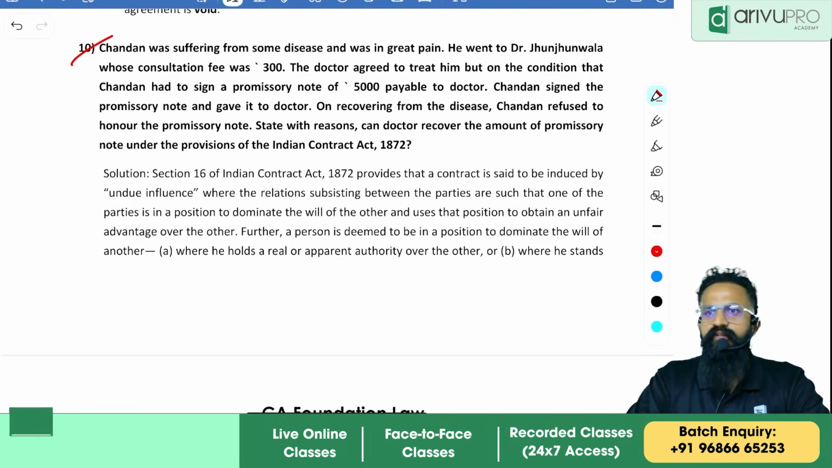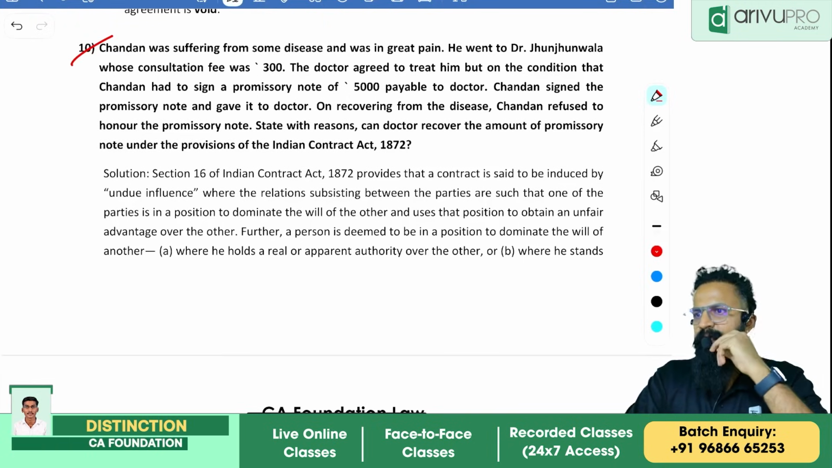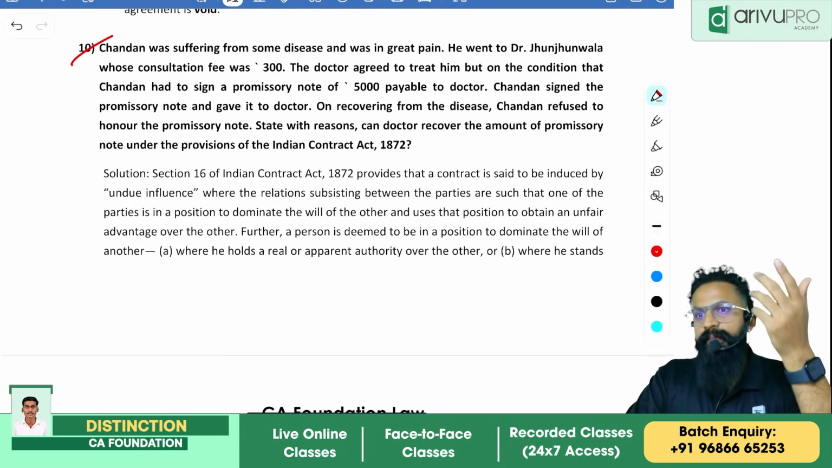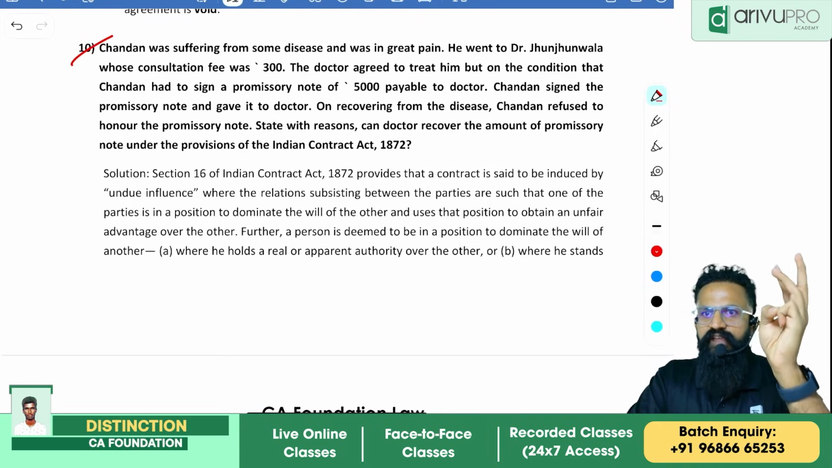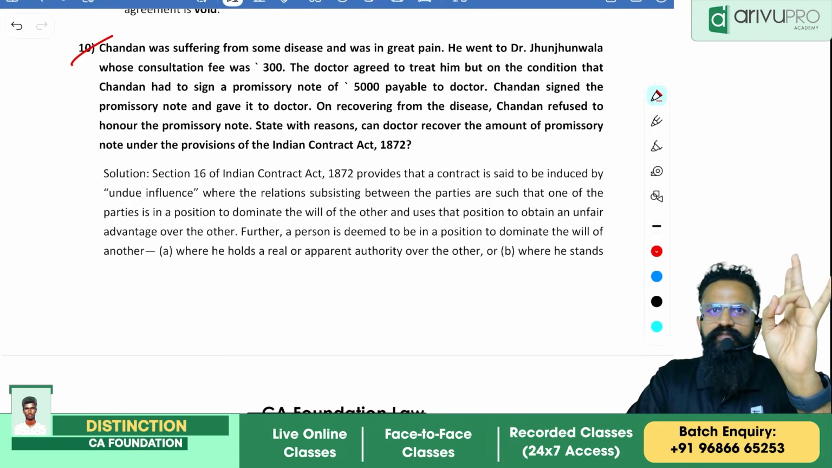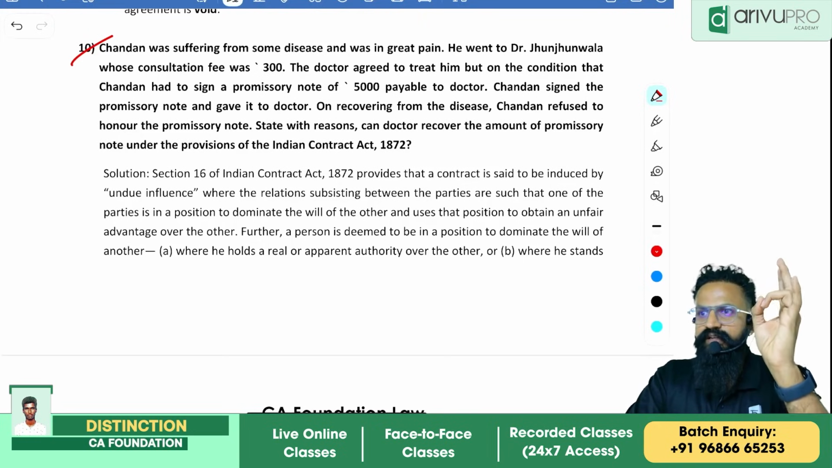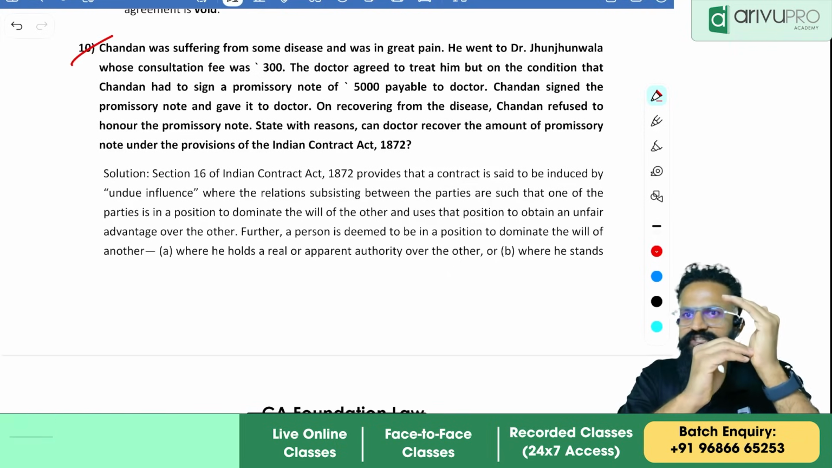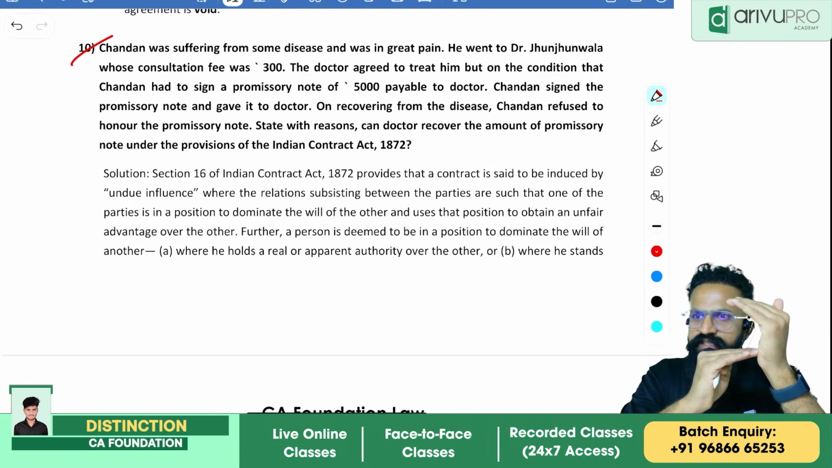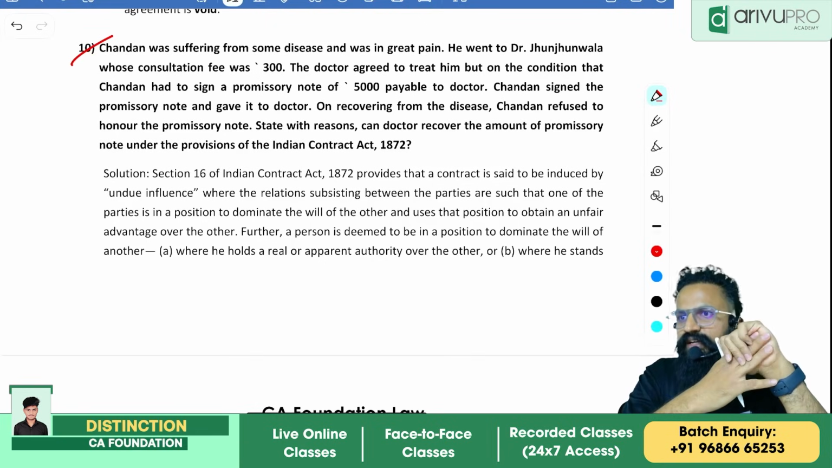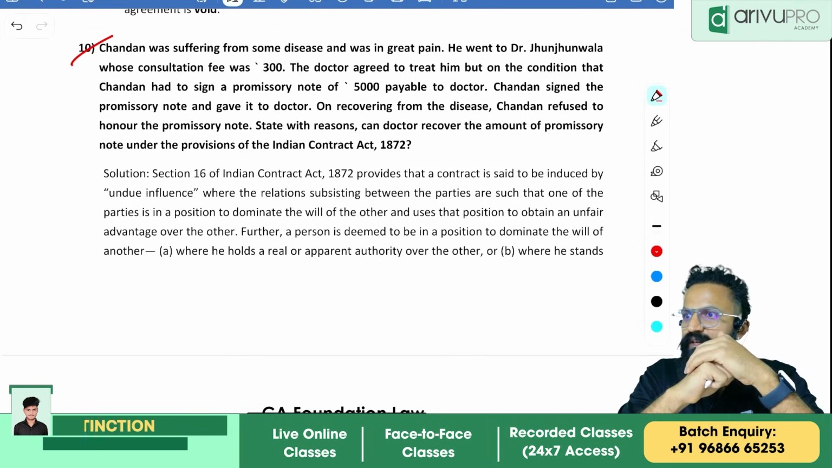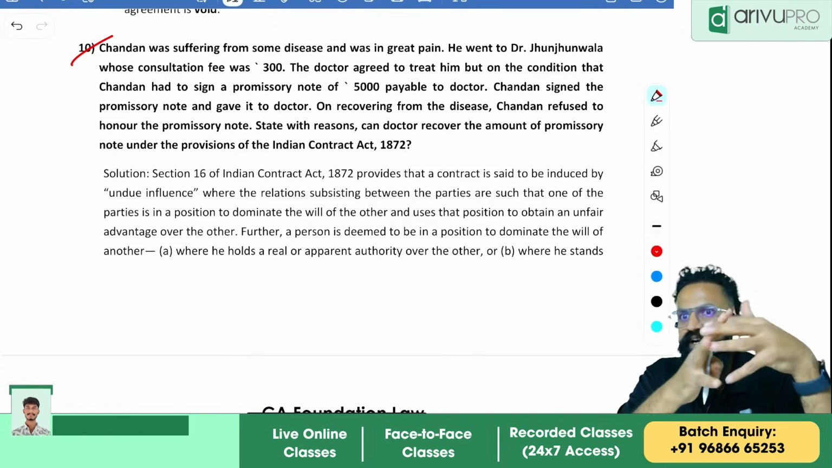Can he recover? First tell me what is a provision? Undue influence. Section 16, undue influence. Mental distress. Yes. He's in dominant position. So I'll be writing, as it is a case of undue influence, in the case of mental distress, there is a clear relationship between the doctor and the patient. The doctor, who generally charges a fee of 300, has charged 5,000 rupees, taking an unfair advantage of the